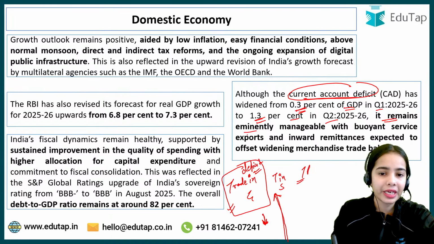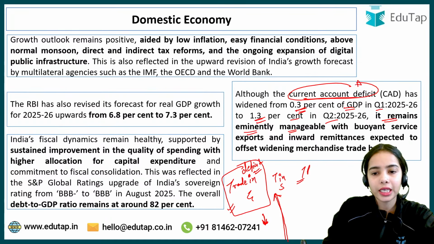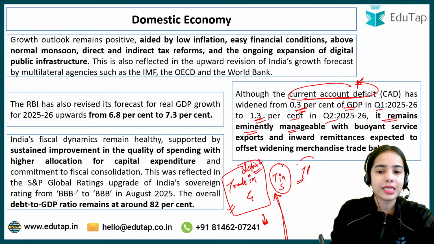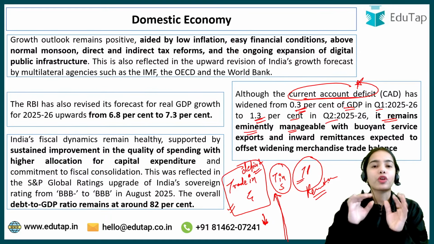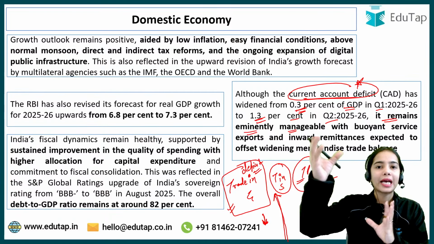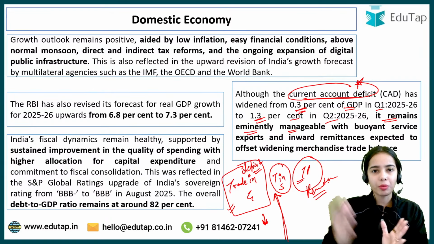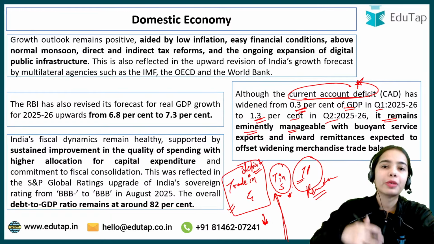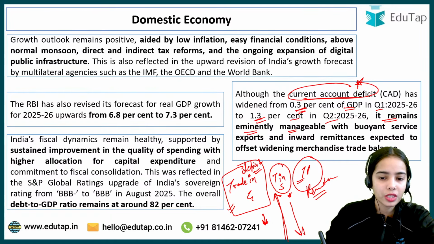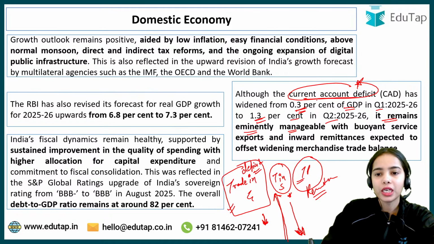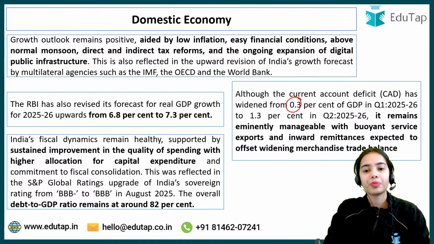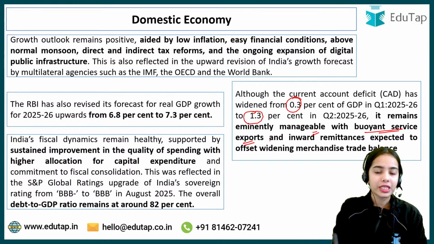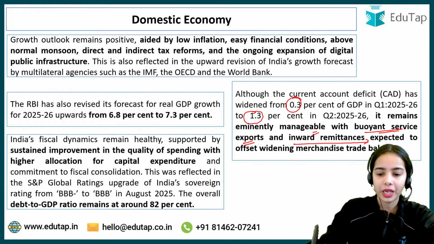Now it remains eminently manageable. We are still able to manage the current account deficit because of trade in services and transfer payments, because of the remittances that we are receiving from non-resident Indians living abroad who are sending money to India. Trade in services is also buoyant. We are able to export more services, for which we are getting a good amount. So the current account deficit has increased from 0.3% to 1.3% of GDP, but it is still manageable because of good service exports and inward remittances. Okay, so this is the idea.